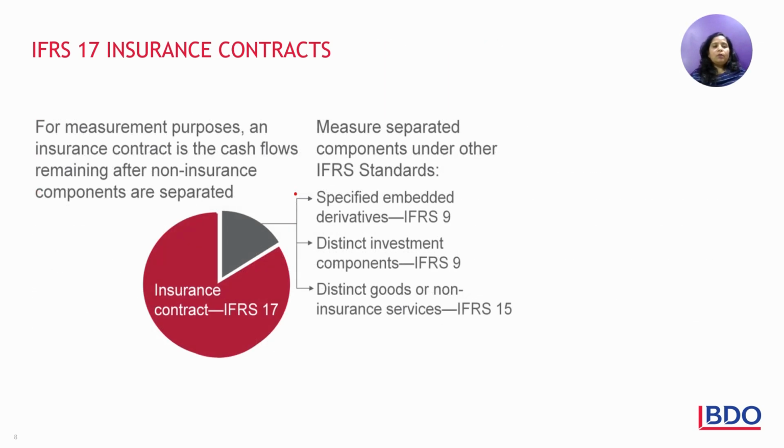Now, talking about measurement, for the purpose of measurement, insurance contract measurement will be on the basis of cash flows remaining after non-insurance components are separated.